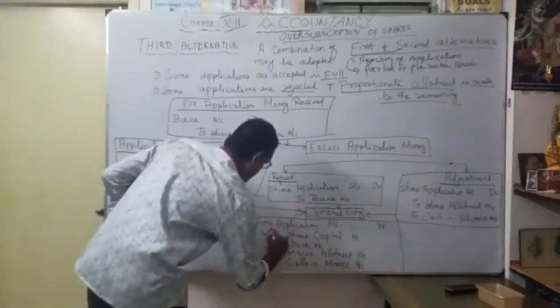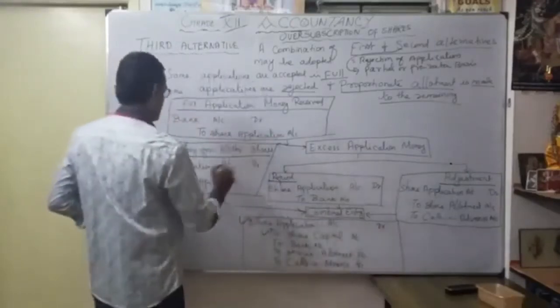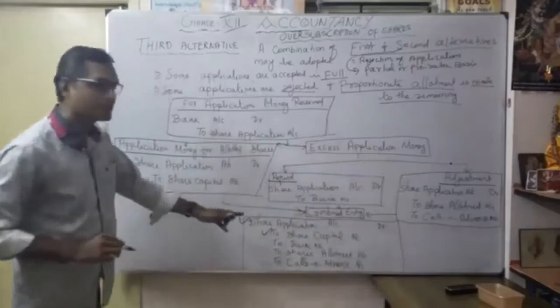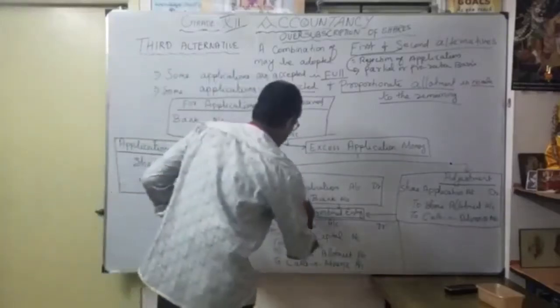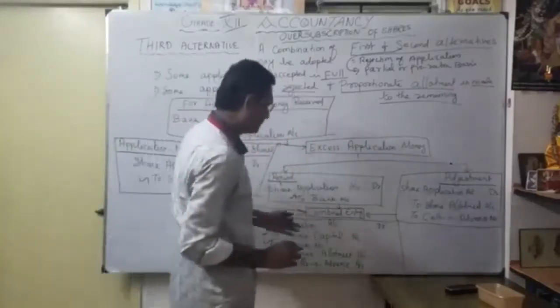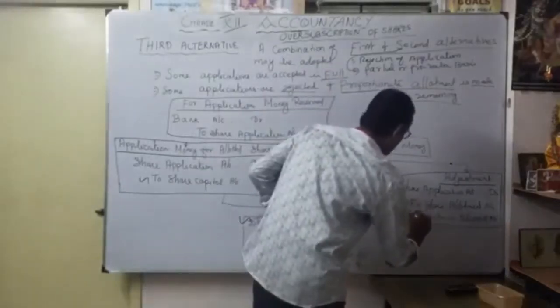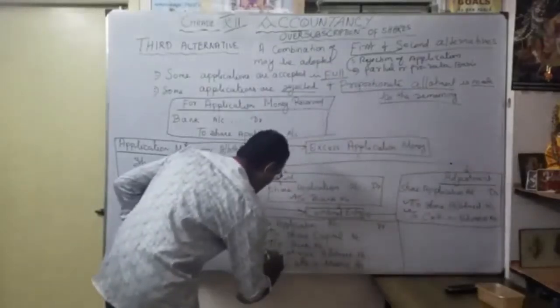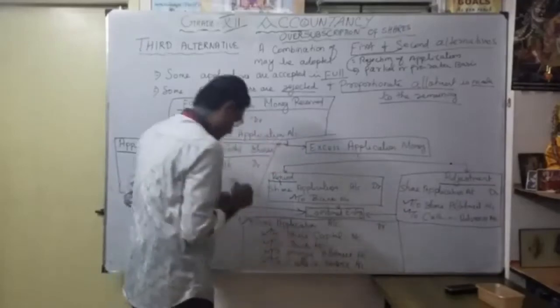As a share capital account, to share capital account. Okay, this entry. Thereafter, any refund to bank. Thereafter, any share allotment and two calls in advance. Two shares allotment, two calls in advance account. That's all the combined entry.